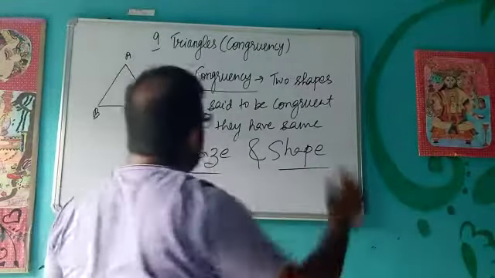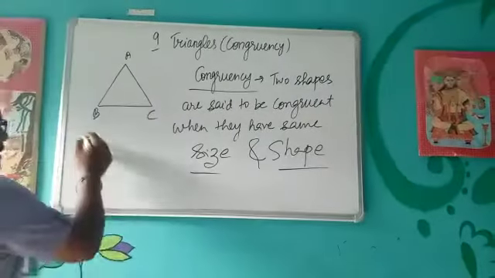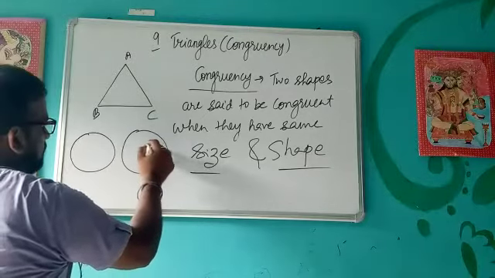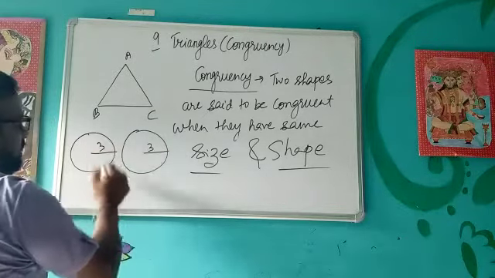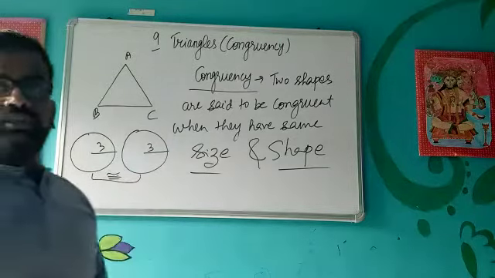When two shapes have the same size and shape, those two figures are known as congruent figures. For example, suppose I take two circles and both have a radius of 3 centimeters, then in that case these two circles are congruent to each other.